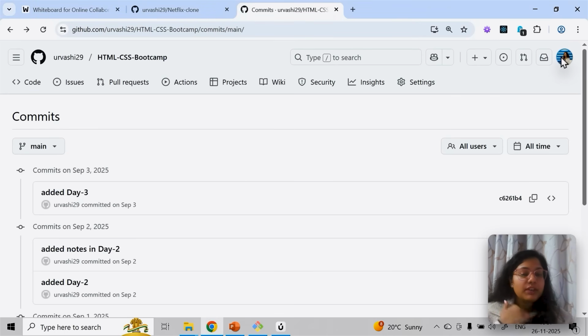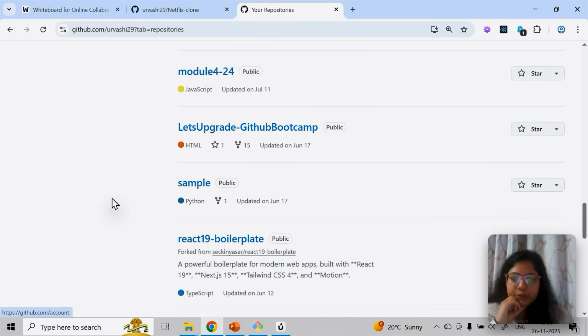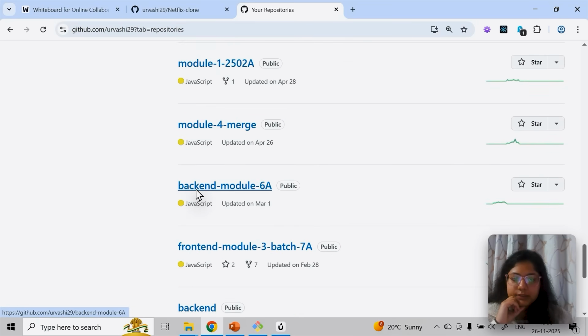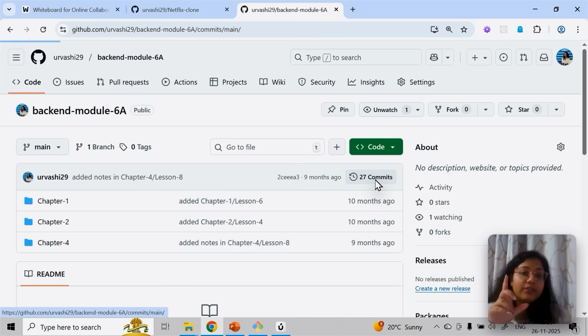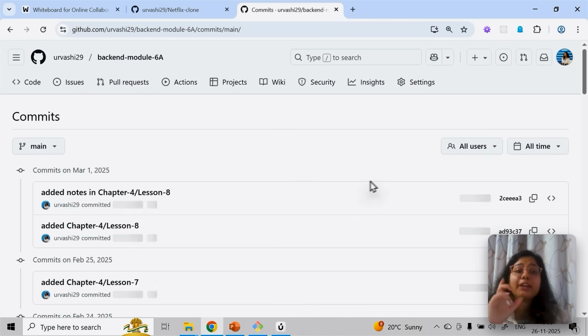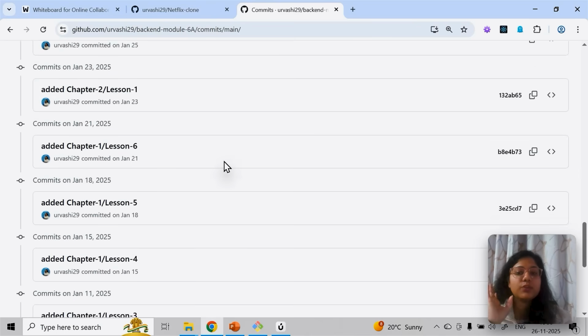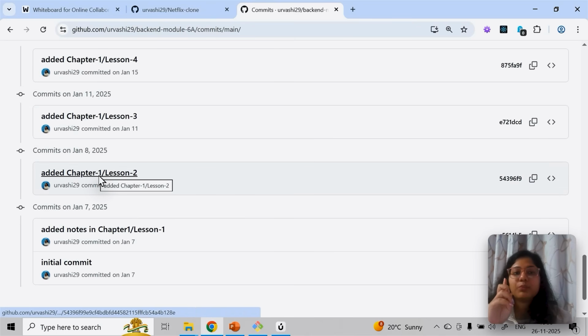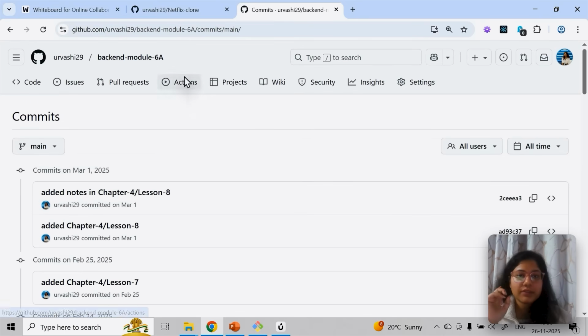Before I go there, let me take one more example. Let's say I go to some of my sessions, just to show you how many commit messages there are in this repository since I created it. Here you can see these are the folders, and I made 27 commits on this. 27 times I have tried to push something to this repository. In every commit you can see what date and what has been changed, and commit messages have to be clear. Since I'm into the training part, I've added this. If I'm developing something, I add whatever feature I've added. So commit messages are very important.